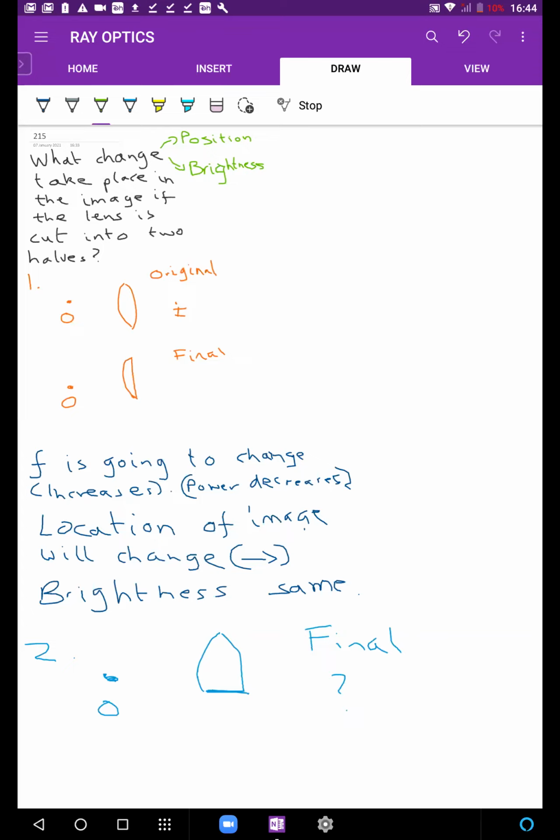But I want you to also think about what one of you is saying. आधा image बनेगा. आधा image means if you're standing in front of it, only half your body will be formed as an image. If this is you, your image will look like this.